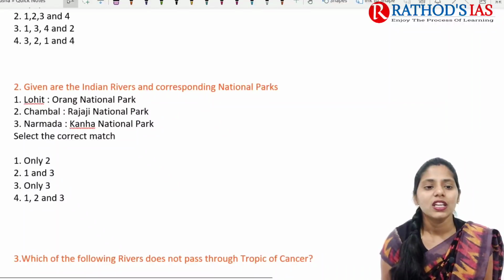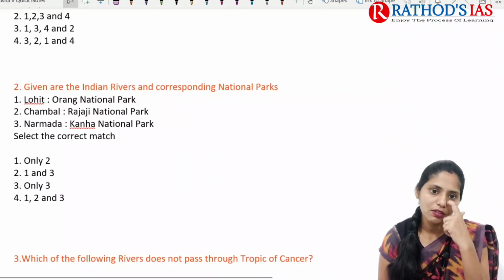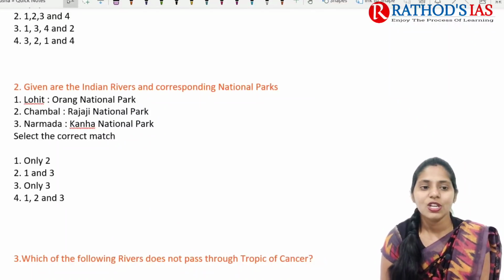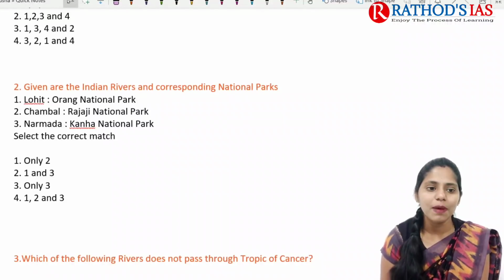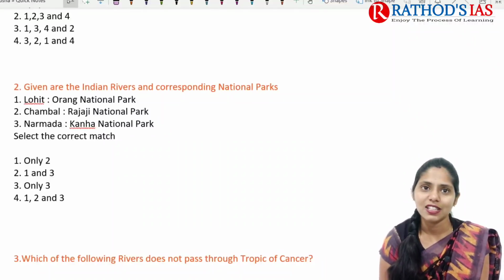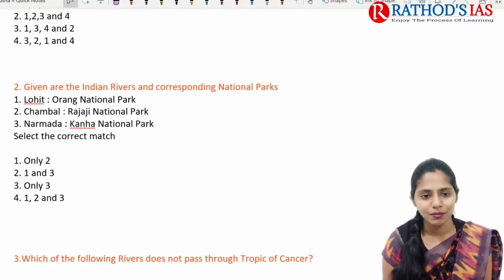And the second one is, given are the Indian rivers and corresponding national parks. This type of question you can expect. So here: Lohit River, Orong National Park; Chambal River, Rajaji National Park; Narmada, Kanha National Park. You have to identify the correct match.